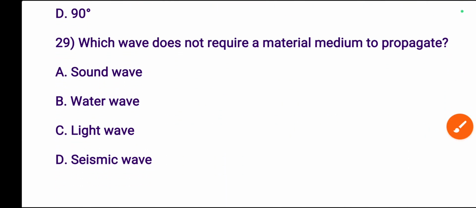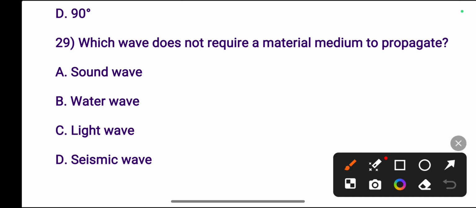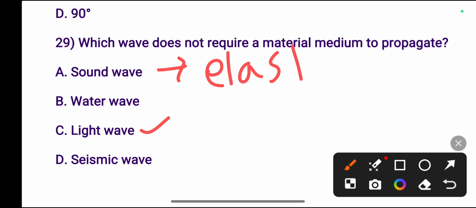Which wave does not require a material medium to propagate? Sound wave, water wave, light wave, or seismic wave? The right answer is light wave, because light wave is a transverse electromagnetic wave. So an electromagnetic wave does not require any medium to propagate, but sound wave is an elastic wave, so it requires a medium.